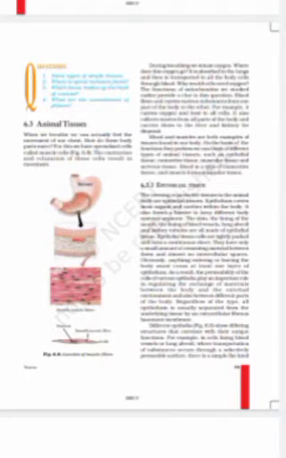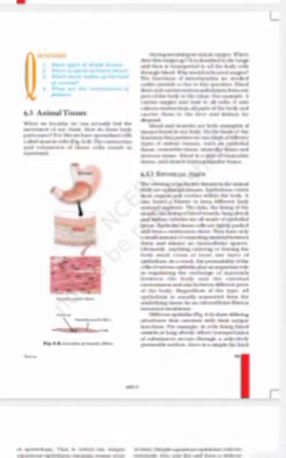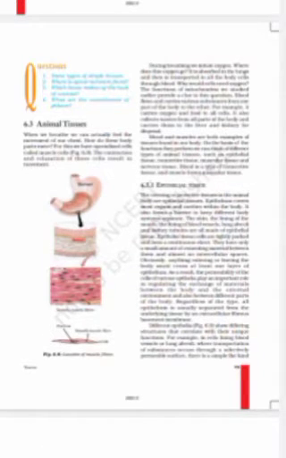Hello everyone. So we have already discussed the plant tissues. Today we will be discussing the animal tissues. As we already know, tissues are made out of cells and tissues will form different organs. So when we talk about animal tissues, there are different kinds of tissues.